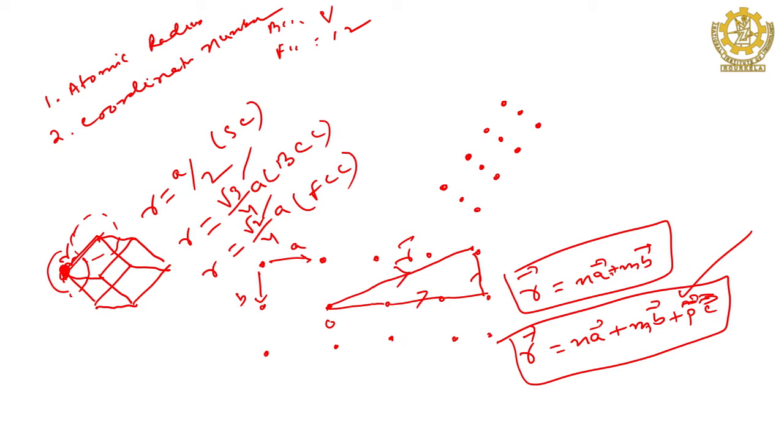Then similarly, another thing is the packing fraction, right. So, what do you mean by packing fraction? Packing fraction is nothing but the ratio of the volume of the entities occupied really per unit cell to the volume of the unit cell.